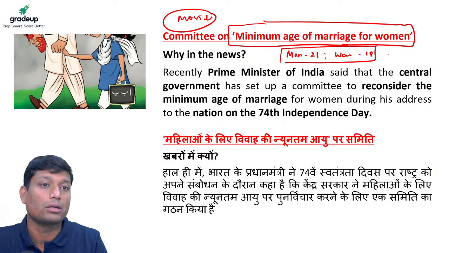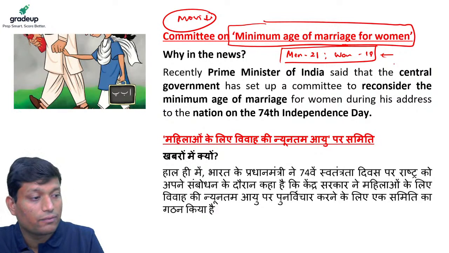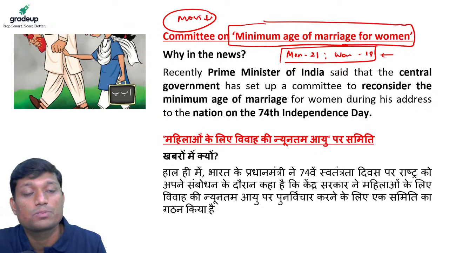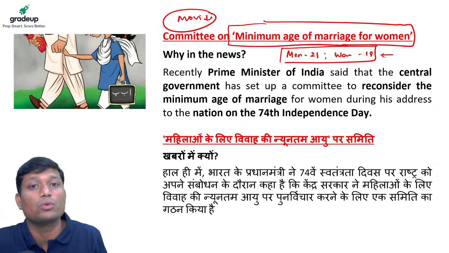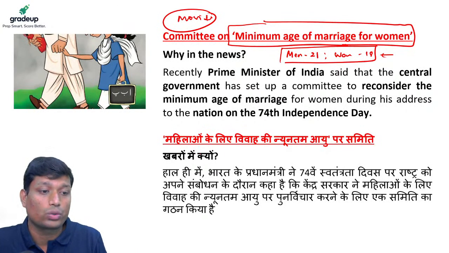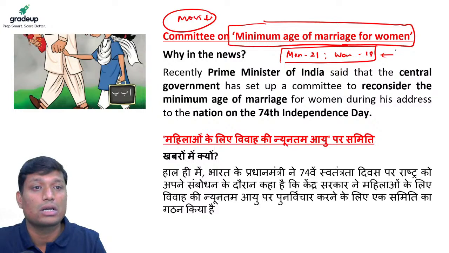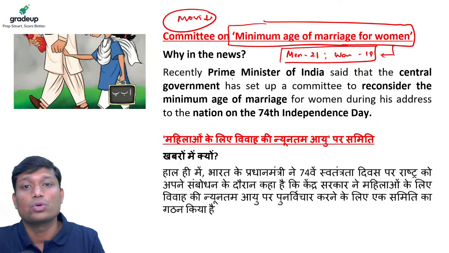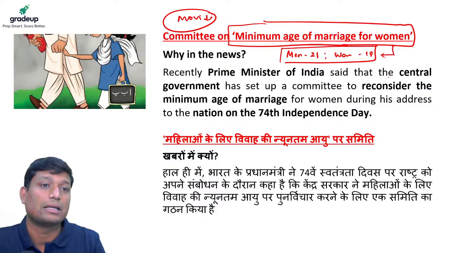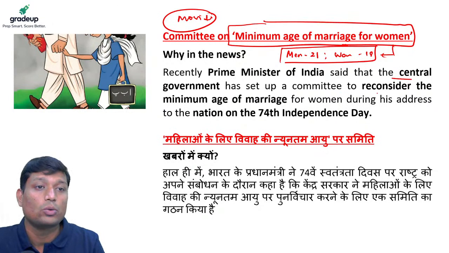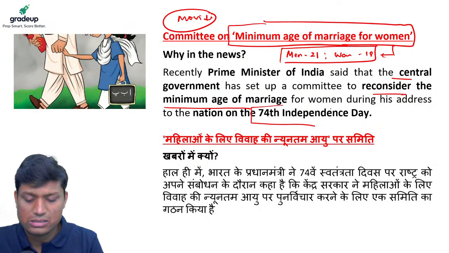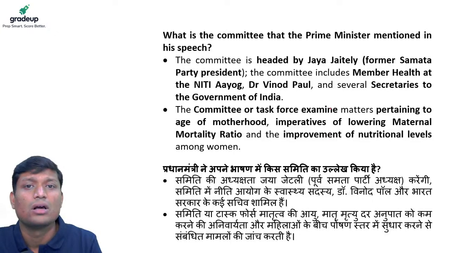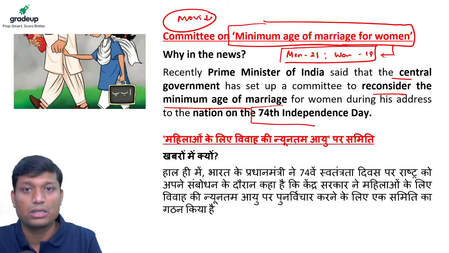And just to see if this differentiation between men and women is appropriate, we now have this committee so that we get to understand this issue further, right? So the Prime Minister of India said that the central government has set up a committee to reconsider the minimum age of marriage for women. It was announced during his 74th Independence Day address. So we will see what this committee is.